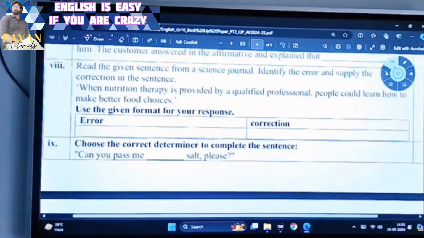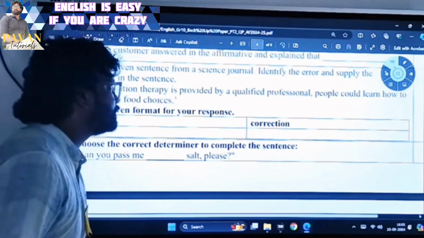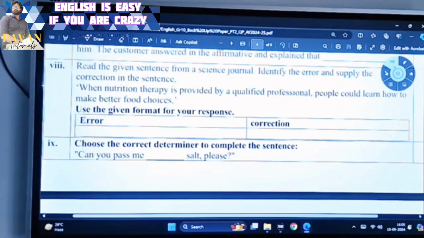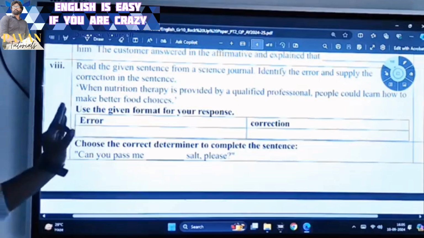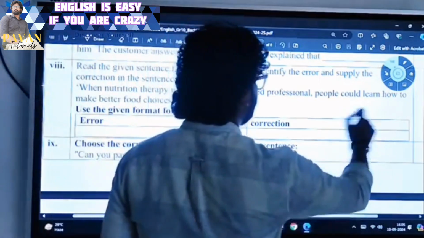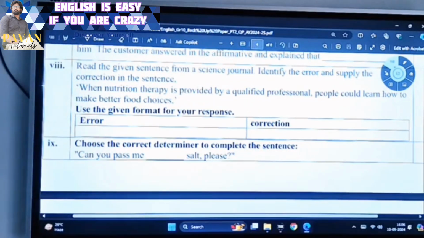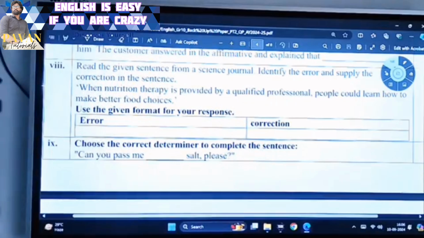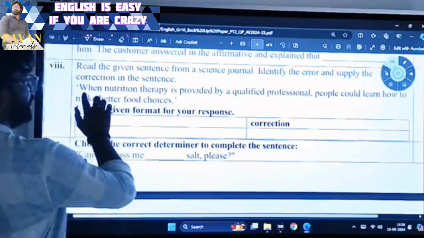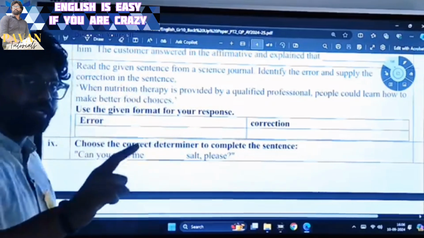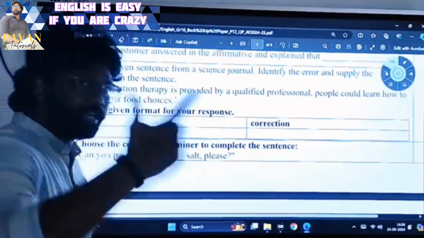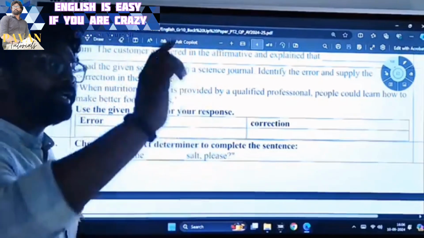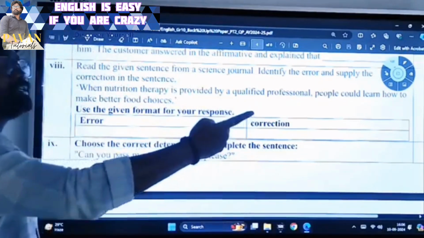Now the eighth one is: read the given sentence from a science journal, identify the error and mistake. When nutrition therapy is provided by a qualified professional, people could learn how to make better food choices. What is the error? See, here simple logic. If nutrition therapy is provided, that means it is in the present. If it is provided, what could be the result?